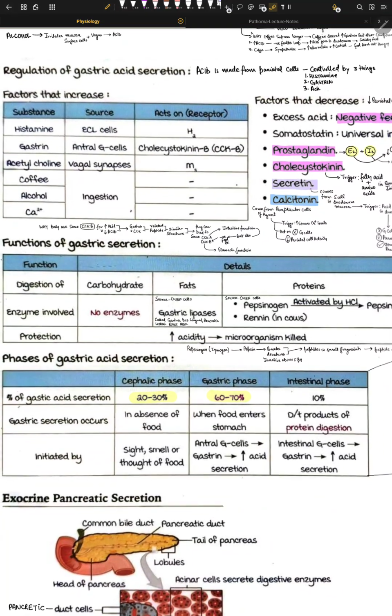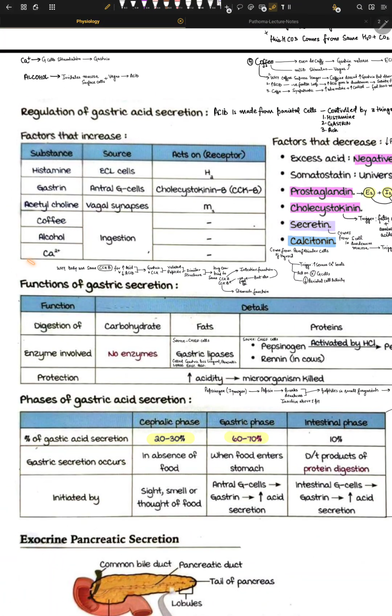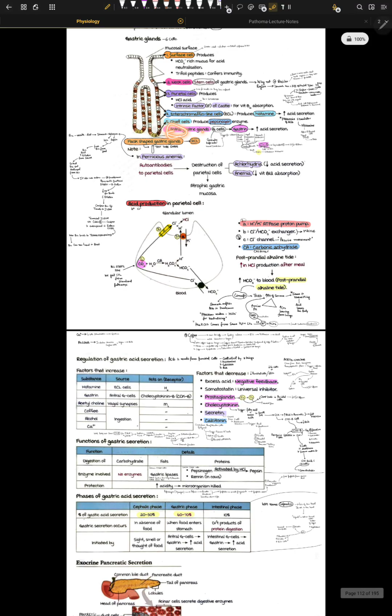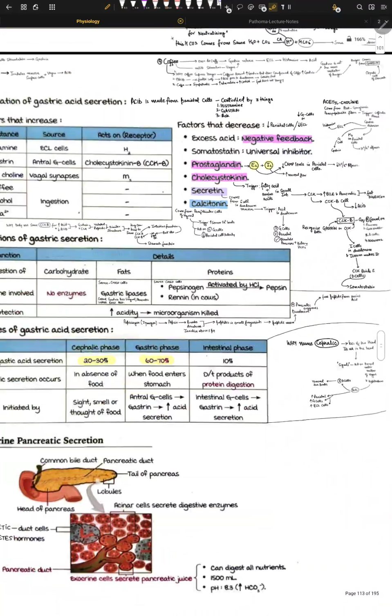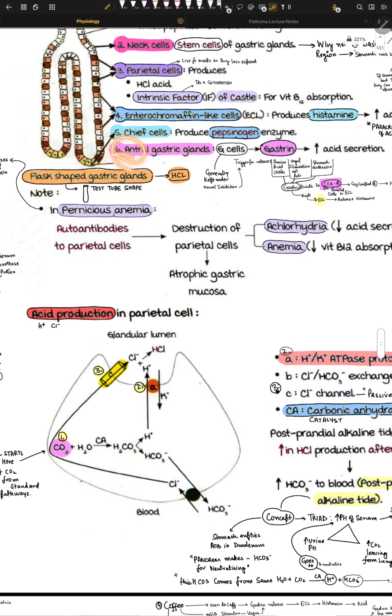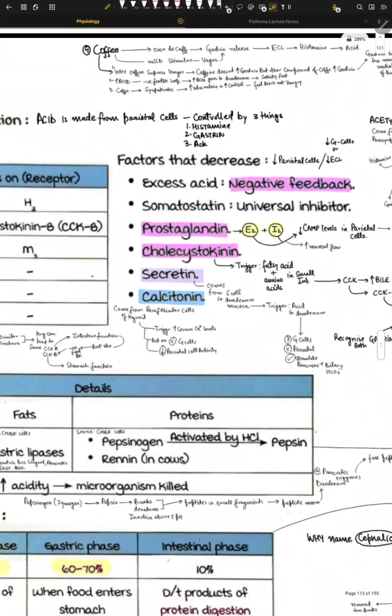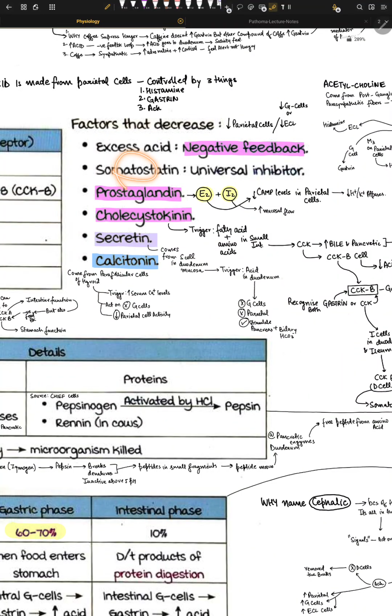What else are we trying to understand? These are the substances that can upregulate acid. The substances that can decrease acid are excess acid via a negative feedback loop. It's amazing how it works. Somatostatin, that's one of the universal inhibitors, right? Via D cells that are present in the gastric gland. Okay, so not really present inside this gland. They're present right here. So somatostatin can stop acid.